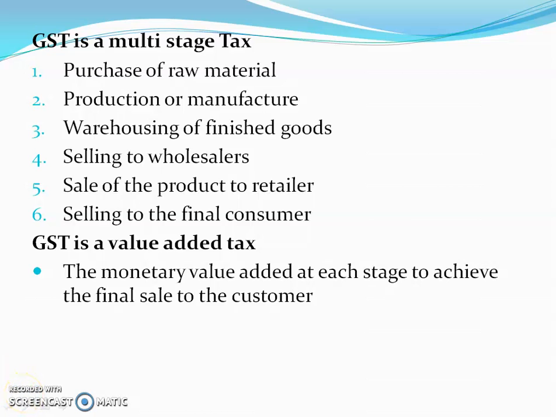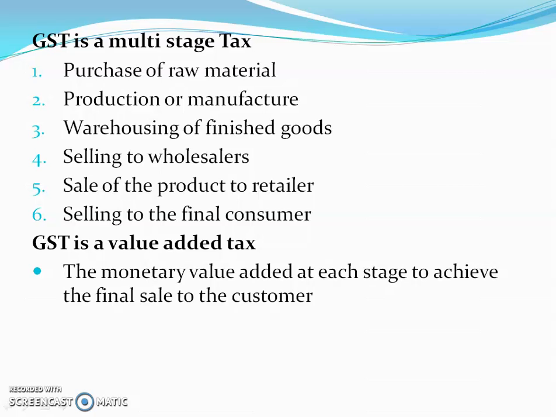For example, a manufacturer who makes biscuit buys flour, sugar and other material, the value of the input increases when the sugar and flour are mixed and baked into biscuit. Then the manufacturer sells this biscuit to the warehousing agent who packs large quantities of biscuits in cartons and labels it.